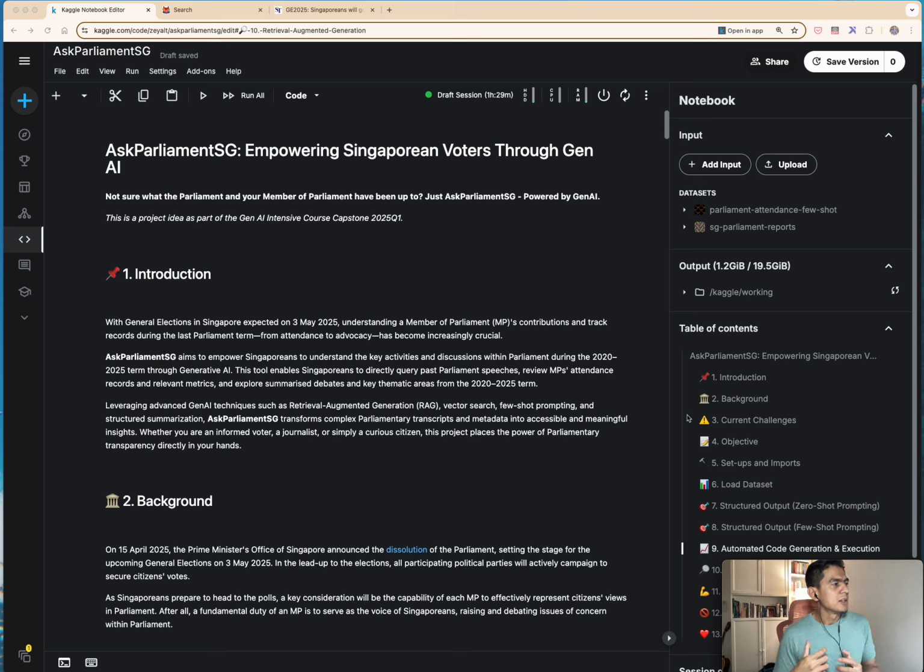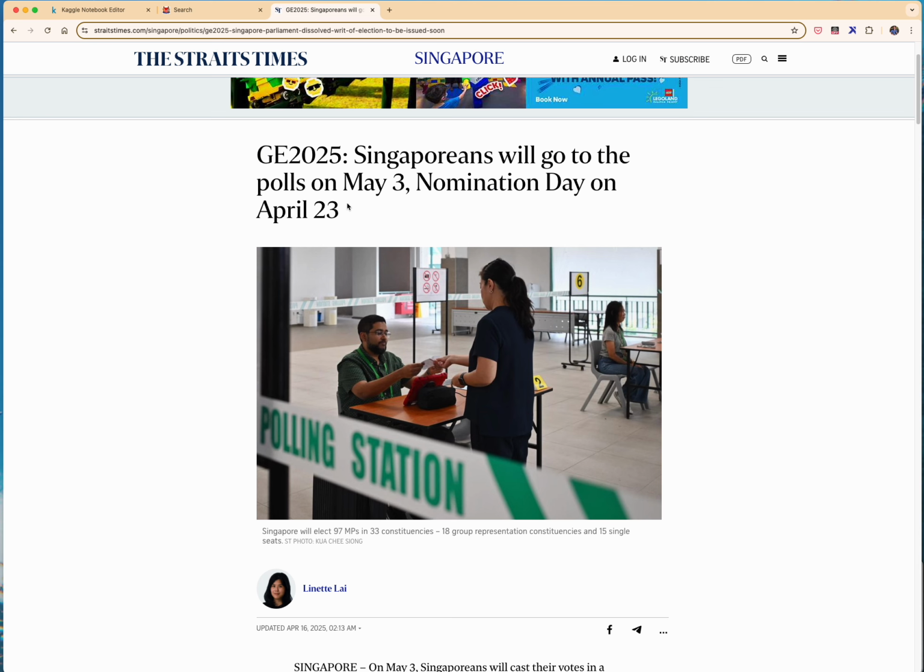So just last week, an announcement was made to dissolve the Singapore's parliament, and the date of the general election was announced on the 3rd of May. For those who are unaware, general elections in Singapore happen once every 5 years. So this is a huge thing for Singaporeans to look forward to.